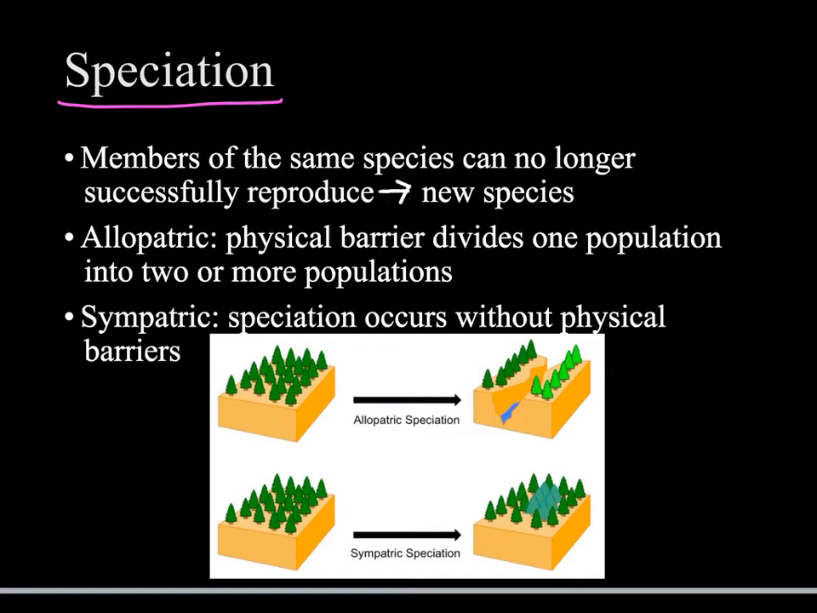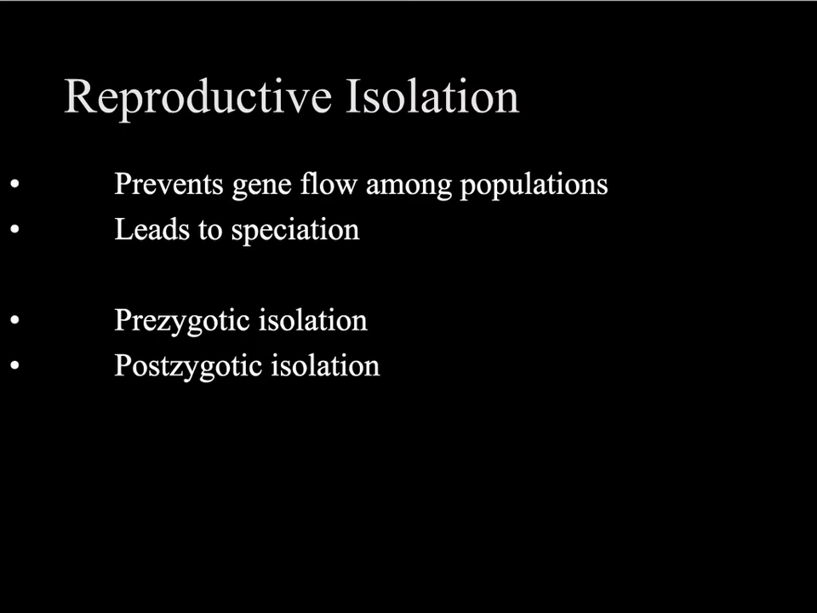There are two major types, allopatric and sympatric. Allopatric is when there's a physical barrier separating the two populations, and sympatric is when there's no barrier. So we'll look at how speciation occurs. Speciation occurs when there's reproductive isolation, so when there's no more gene flow amongst populations. And we can divide reproductive isolation into pre-zygotic and post-zygotic. So think pre, before the zygote is formed, post, after the zygote is formed.